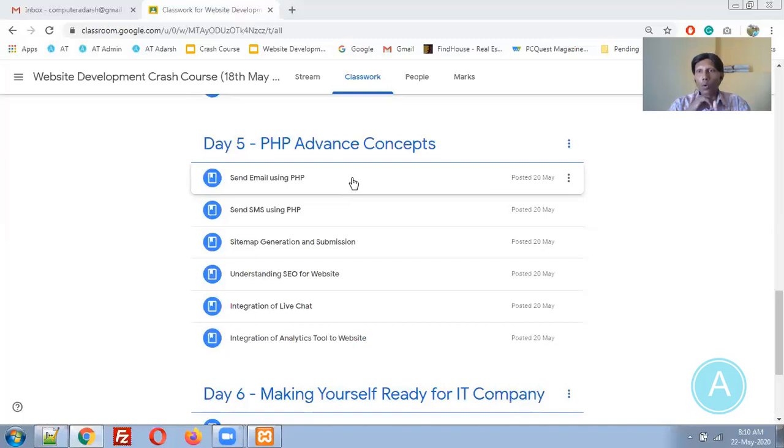SEO stands for search engine optimization. So you need to develop a search engine optimized website, so that you can get more and more traffic. Let me give you an example.